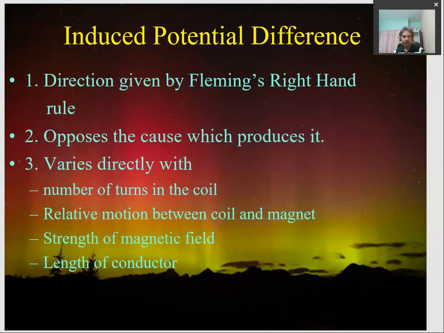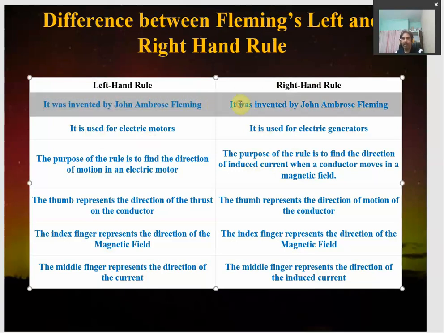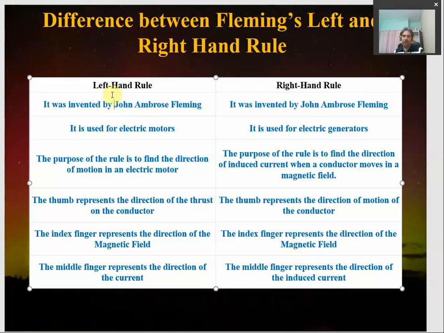Okay. So by now we have clearly understood what the phenomenon of electromagnetic induction is, what Faraday's laws are, and how we find the direction of this induced EMF by Fleming's right hand rule. Now we can have a look at the difference between the left hand rule and the right hand rule. So here is the table, you can observe it. The very first point is that both rules, the left hand rule and the right hand rule about magnetism, are given by John Ambrose Fleming.